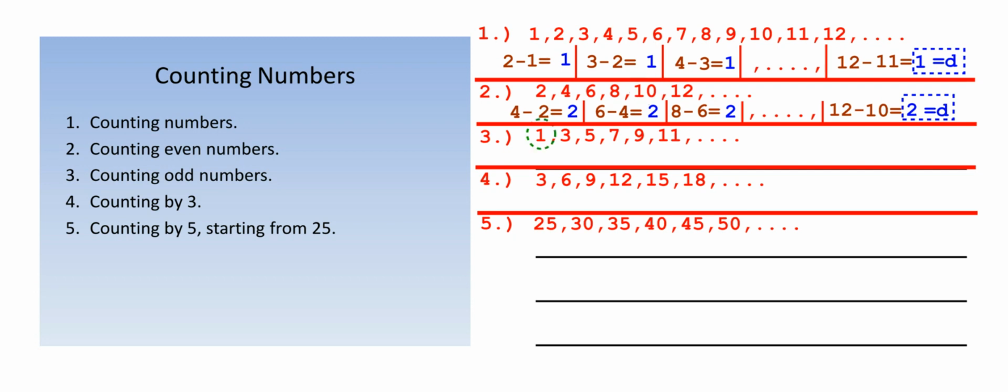Okay, going for number 3, example number 3, the 1, looking at the 1, we're going to use the 3. 3 minus 1, because it's what we're using right now, will give us 2 again. And once again, let's try an example from the end. In this case, since once again we were counting odd numbers, we expect it to go by 2's again. So let's just double check and make sure it does work by using the last 2 values there. Using the 9, we're going to use the 11 first, minus the 9, right? And that gives us a common difference of 2, which is also what we noticed at the beginning. So the common difference is 2. You're welcome to check other values if needed.